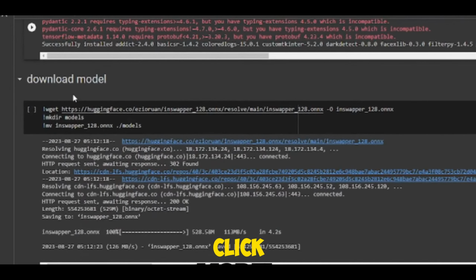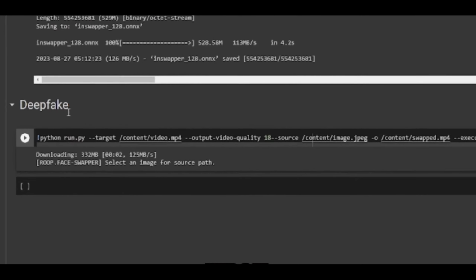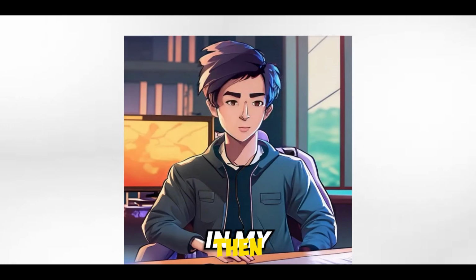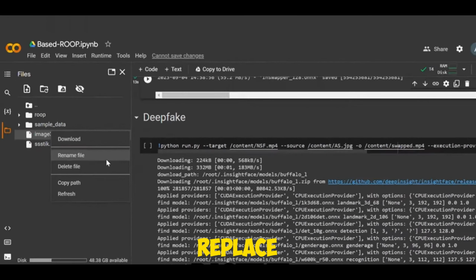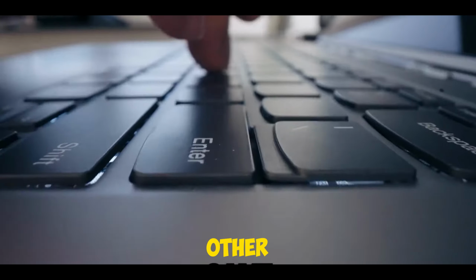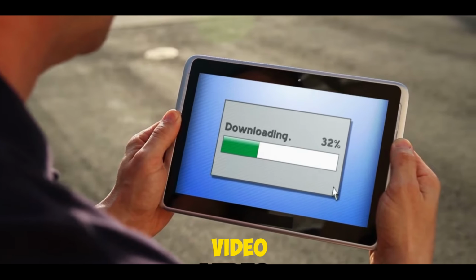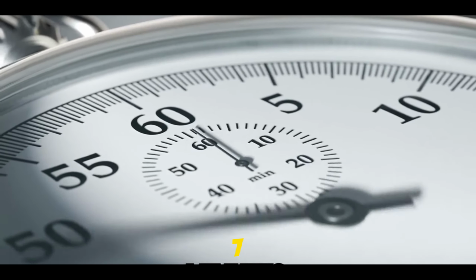Now scroll up and click on the second cell. Run this cell below the download model. Wait until it finishes. Scroll down to the last cell. Then copy the path of the image from these 3 dots on the left side and paste it to replace /content as JPG next to the source. Same for the other video too, and run the cell. It'll start downloading the video. This video is 7 seconds long, so it took approximately 6 to 7 minutes.